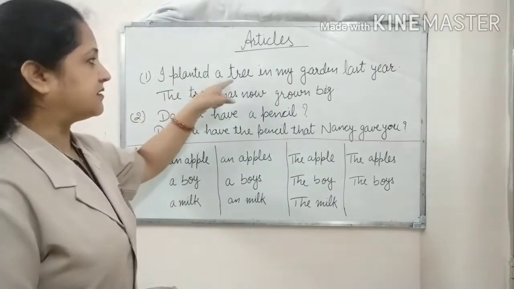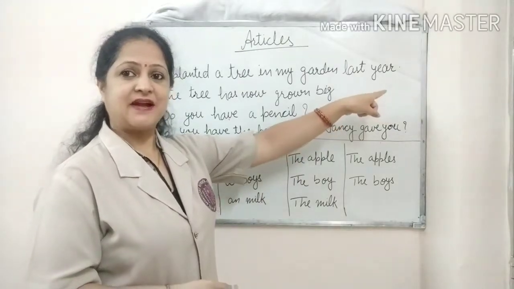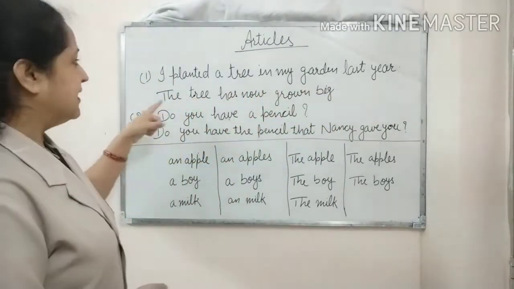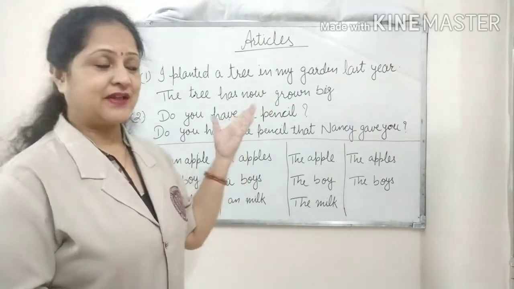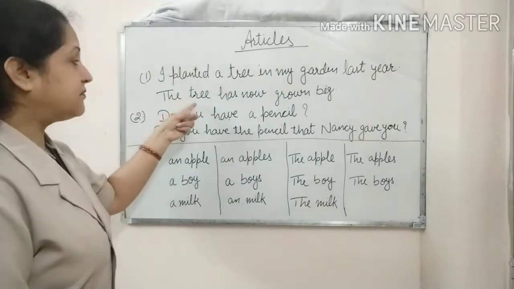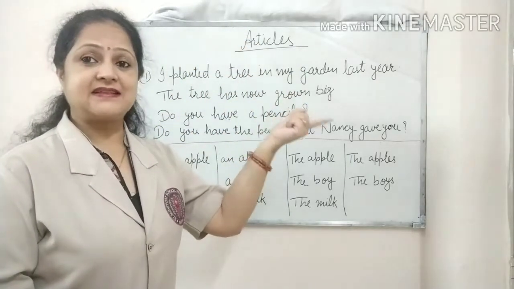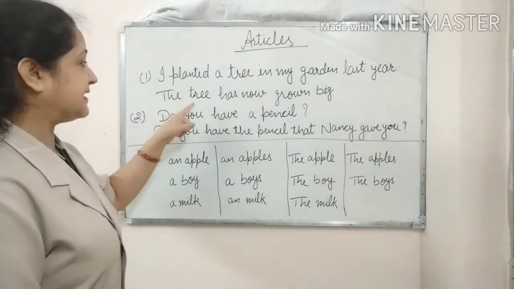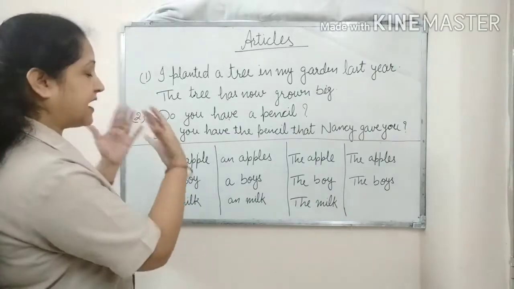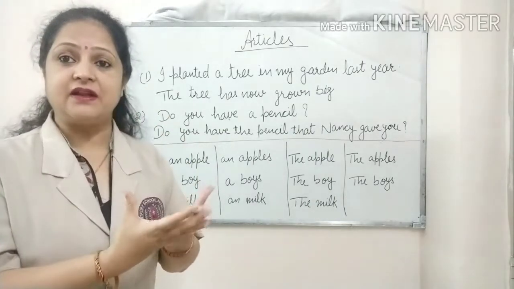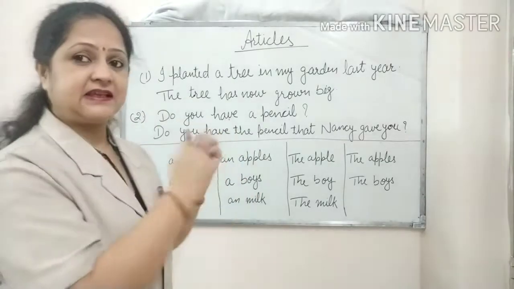But let's see the second sentence now: The tree has now grown big. Here in this second sentence, I am talking about the same tree that I had planted last year. This is the specific sentence, meaning I am talking about a specific noun, the specific tree that I had planted last year.